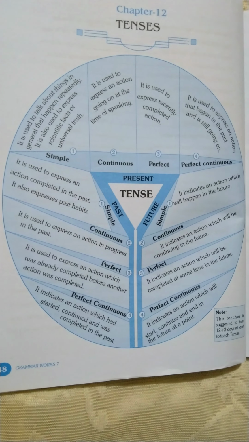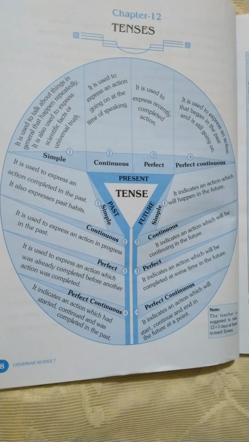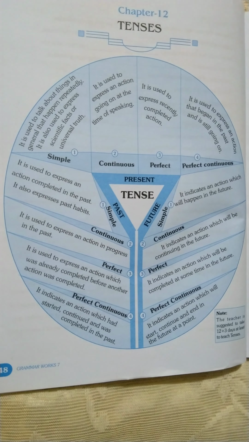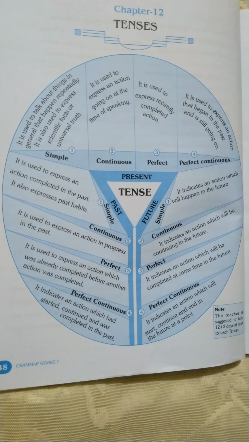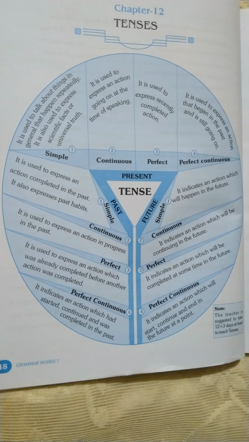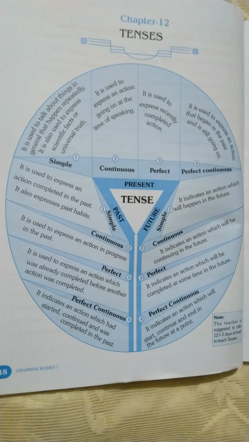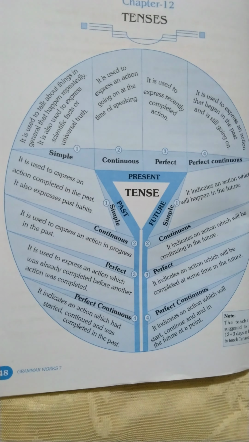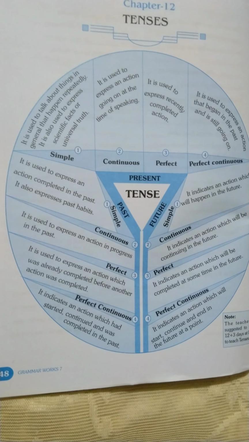Now next is past perfect. It is used to express an action which was already completed before another action was completed.